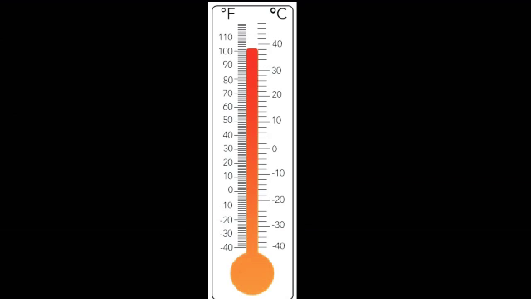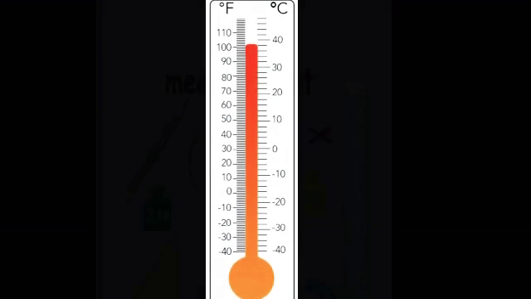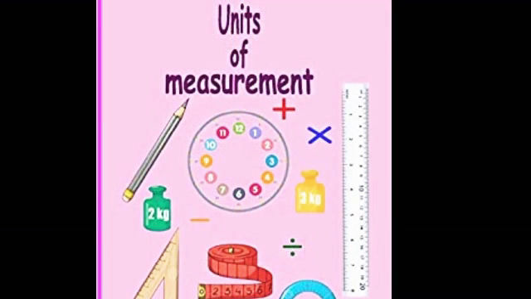So the physical quantity we use to measure the hotness or coldness of a body is called the temperature. So what is temperature? Temperature is the measure of degree of hotness. How much hot or how much cold an object or a body is, the degree of hotness or coldness of a body is called the temperature. So what is temperature? The degree of hotness or coldness of a body.